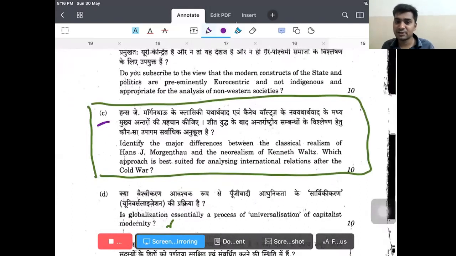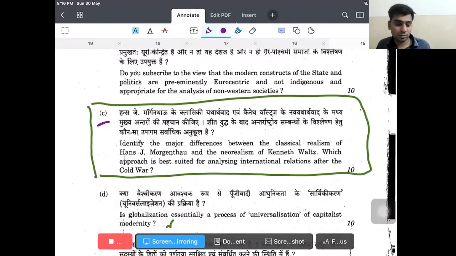See, there is one C for 10 marker. Identify the major difference between classical realism of Hans J. Morgenthau and neo-realism of Kenneth Waltz. Which approach is best suited for analyzing the international relations after the Cold War? After the Cold War, you can approach neither of these, but the neo-realist approach of John Mearsheimer. In the realist approach, you can say, because he has written a book called The Tragedy of Great Power Politics in 2001.